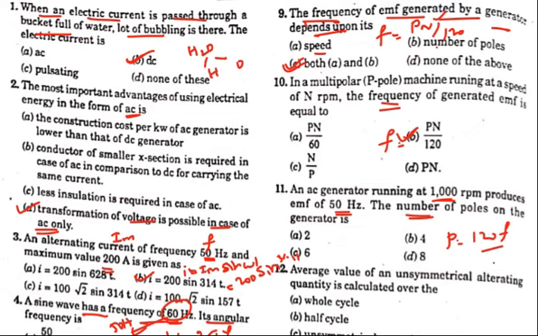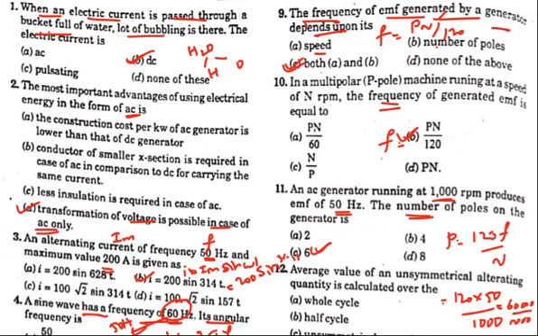120 F by N. 120 into F means how much? 50 Hz. So 120 into 50 by N, N is 1000. 120 into 50 means 6000. 6000 by 1000 is 6. So this is the answer. So 6 poles are needed to get the speed of 1000 rpm.